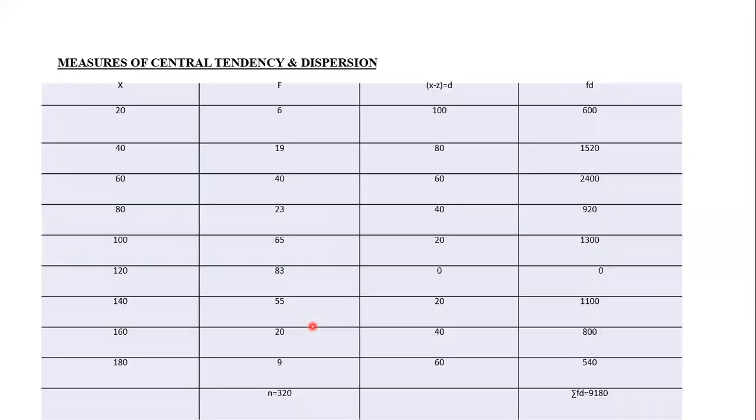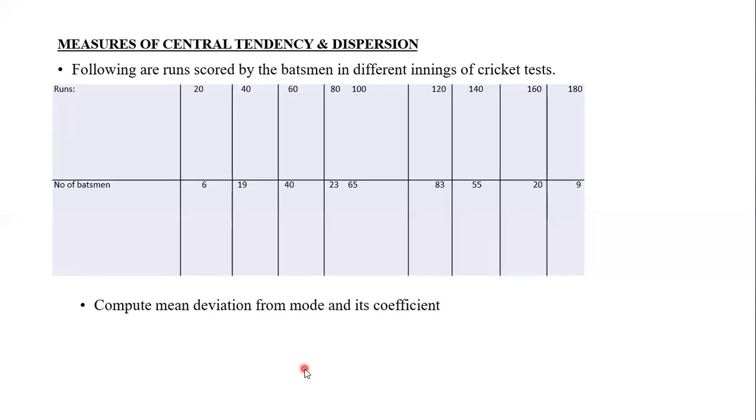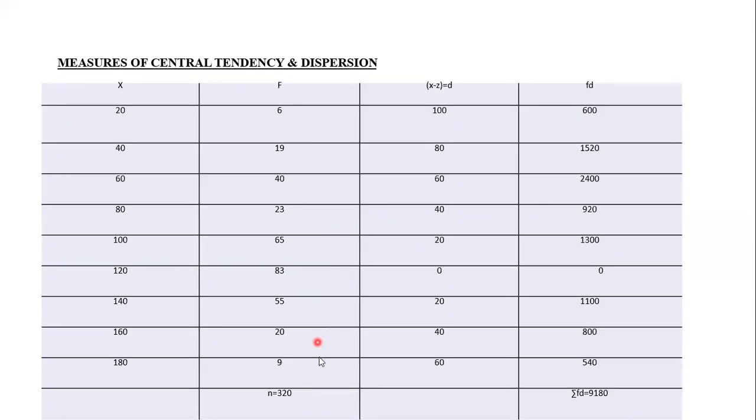Okay, see, x value and frequency. Whatever runs are given here is the x value. Number of batsmen is called frequency. Okay, students, so now n is equal to 320. The total of frequency is called n. N is equal to 320. Now what do we have to find out? We have to find out D. So what do you mean by D?